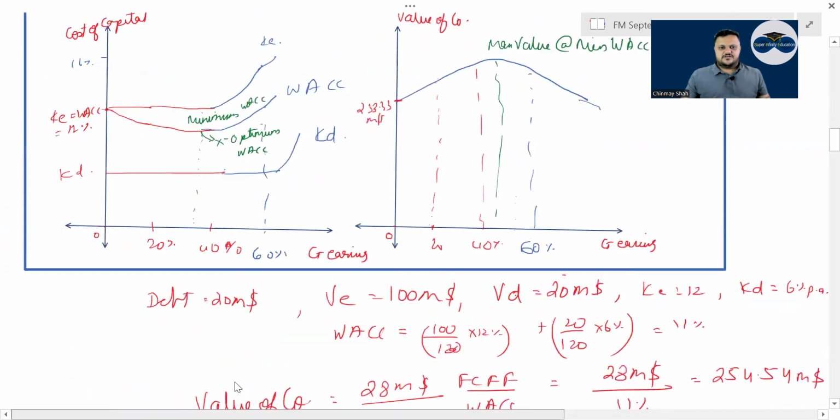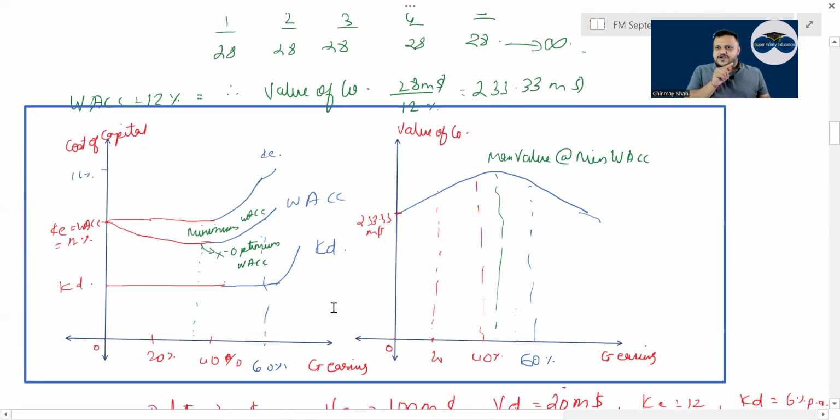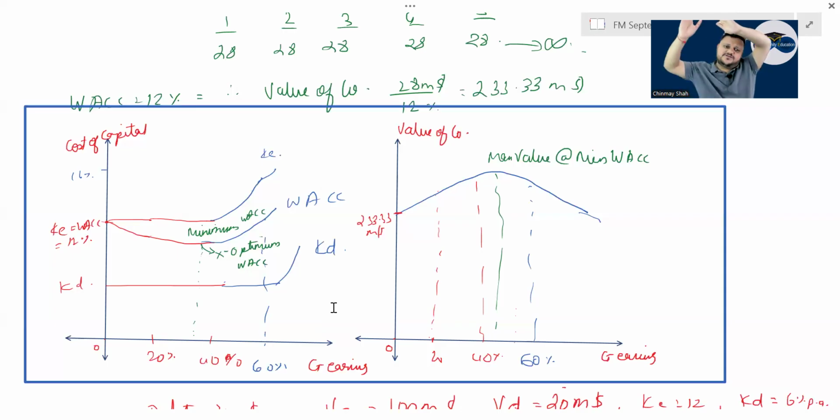Have a look at all the 3 diagrams. Once you start gearing, right, KE will remain constant for some time. WACC will fall, right? It will go to a minimum point where the optimum WACC is obtained, but you cannot find it because there is no formula for it. It is only found by the trial and error method. Once the debt or gearing is at a balanced level, after that, if you increase the debt in the capital structure, then KE will go up, leading to WACC going up.